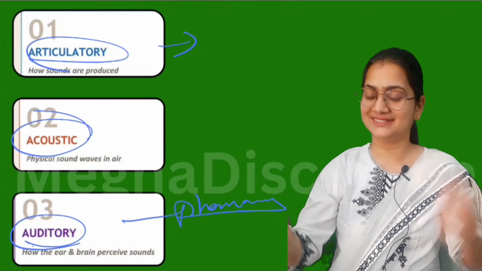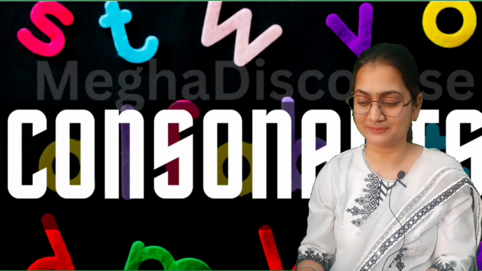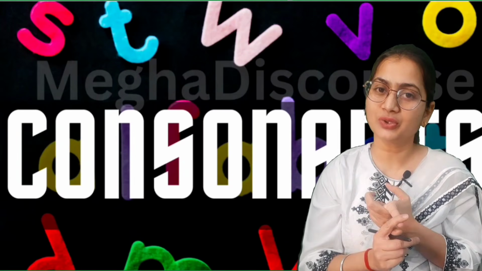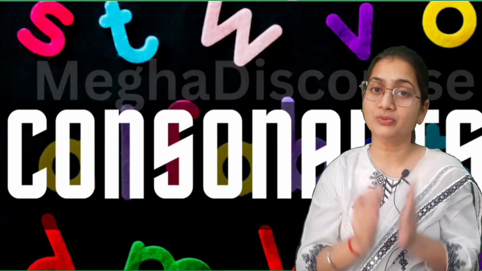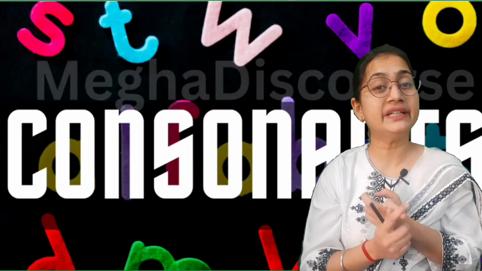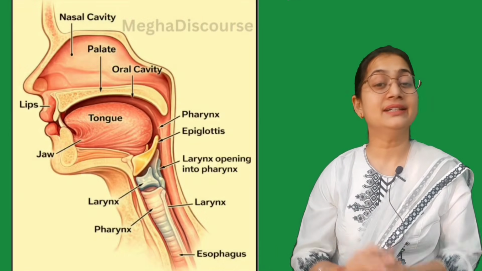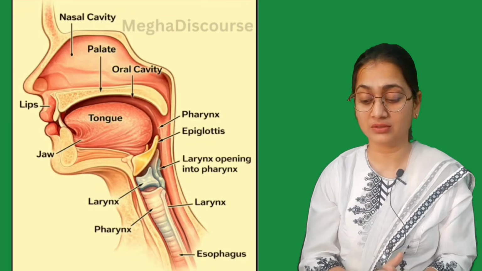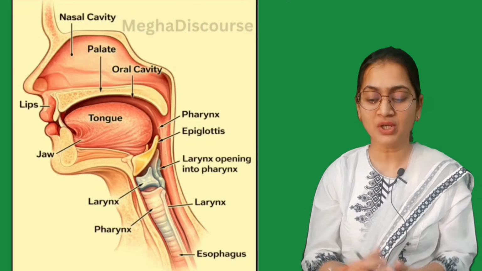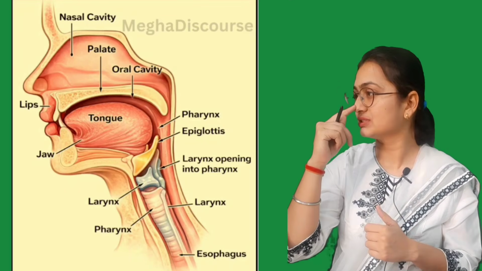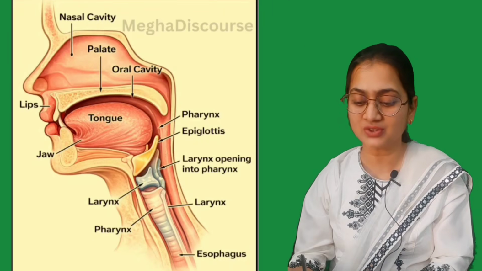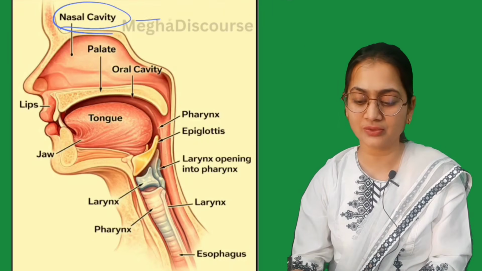So let us do our consonants. We have 24 consonants, and we will cover all 24 consonants. We will do a labeled diagram of all. This is our articulation diagram. This is our mouth, and we have to uncover the facts behind this. This is our nose, the nasal area, called the nasal cavity. So this is the first part.